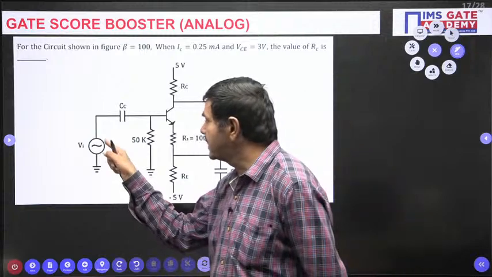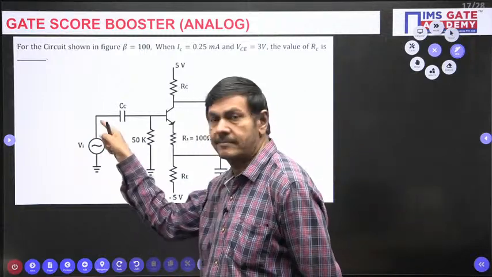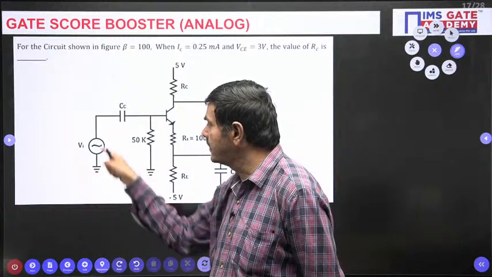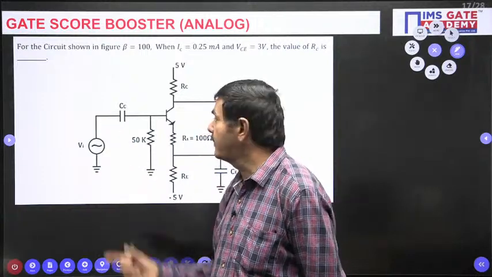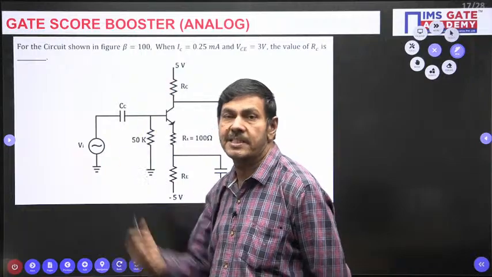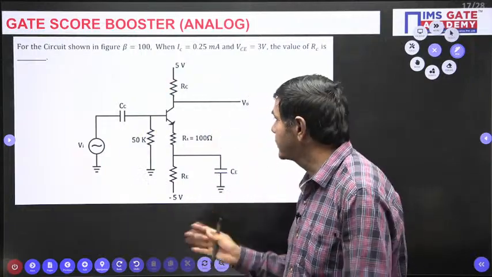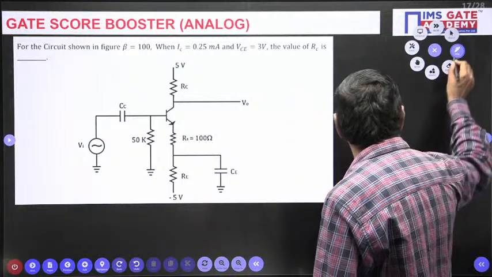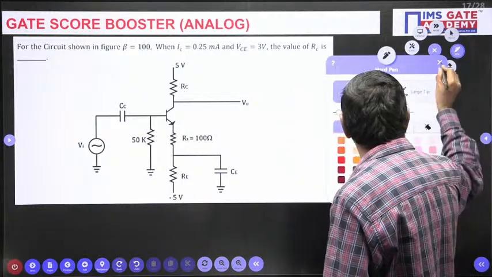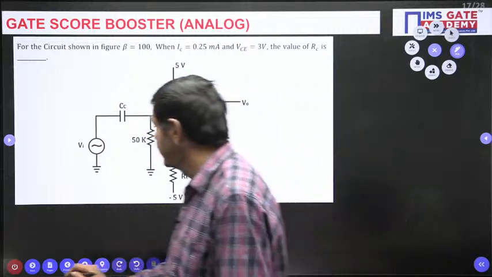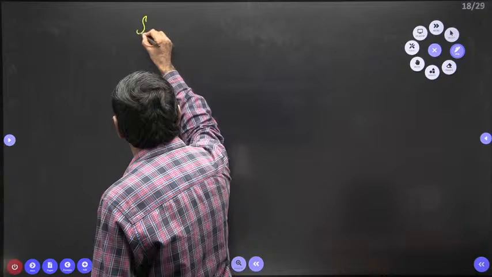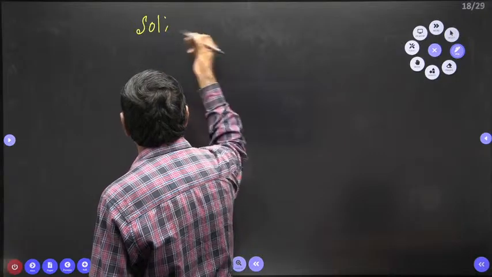Wherever the AC input is given, that must be shorted. Under DC analysis, wherever an AC source is given, you short circuit. Wherever a capacitor is given, that must be open circuited. And the rest of the circuit you can draw clearly, and you will get the value. I am drawing this circuit, you please watch how I will draw this. Under DC analysis I want to get the solution now. I want to apply DC analysis.